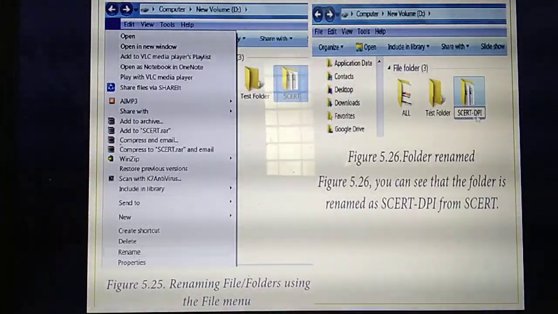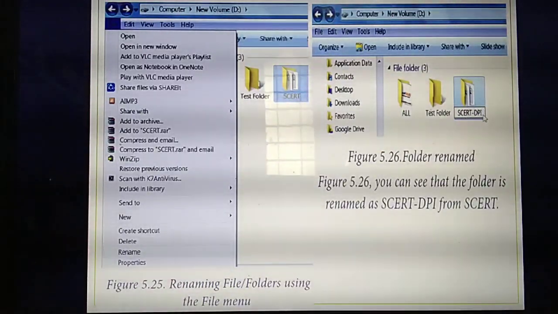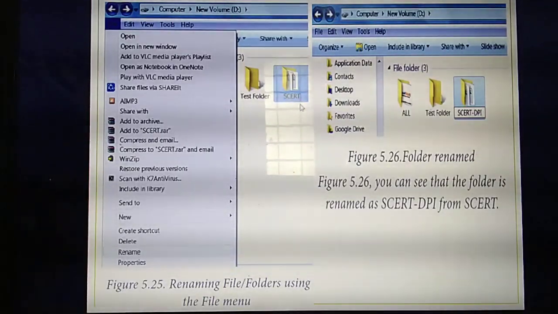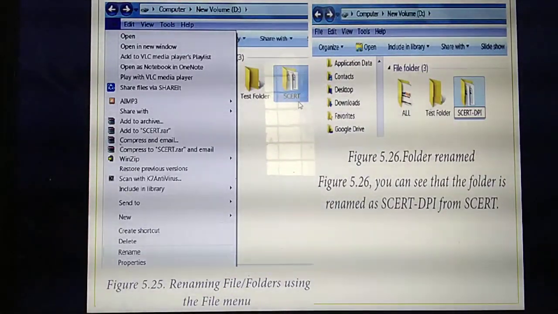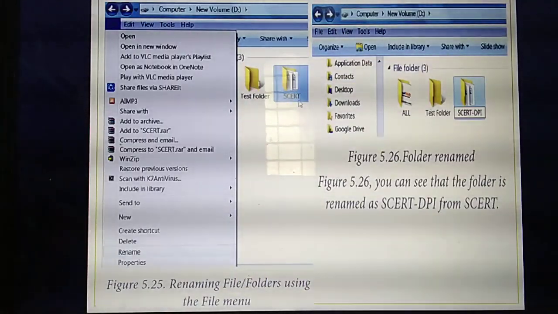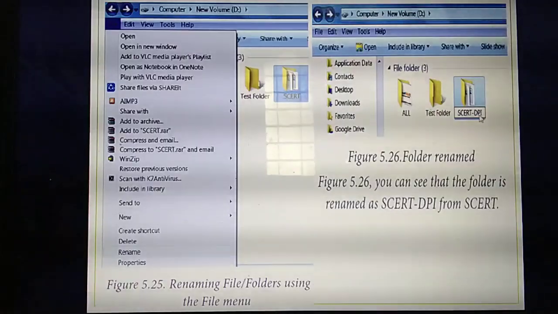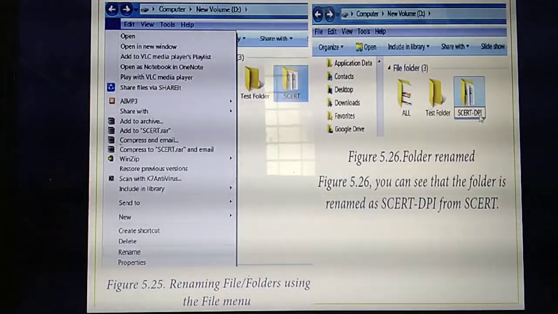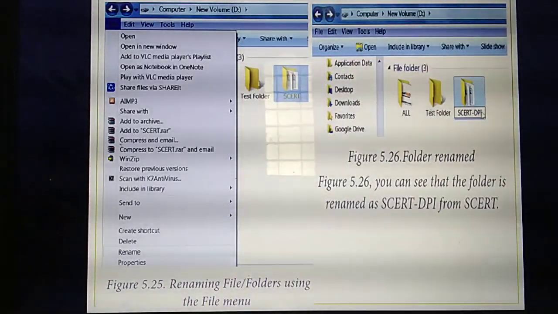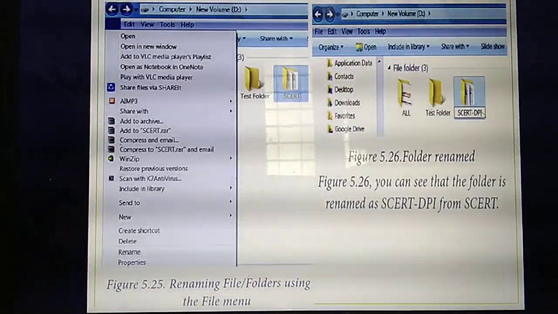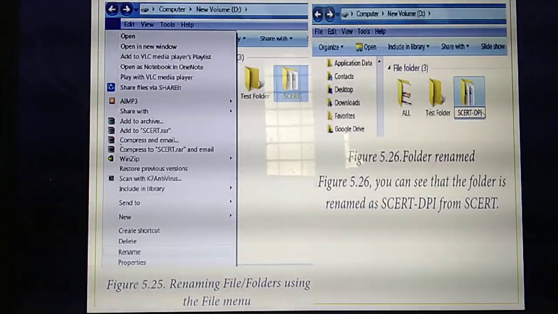Okay. So in this place of the rectangle box, you need to type what name you need to rename. For example, previously, what name they had given: SCERT. But in the next diagram, they are renaming that file as SCERT DPI. After typing the name, you need to press the enter button. The file will be renamed. Understand the first method?